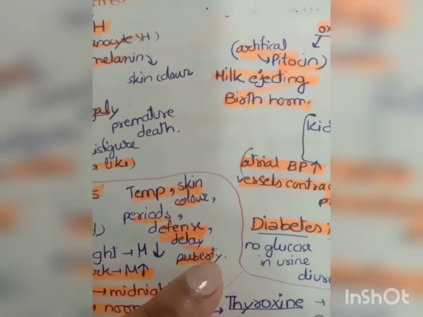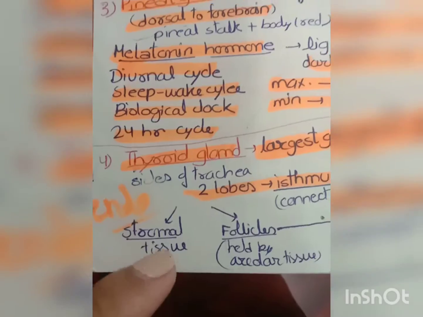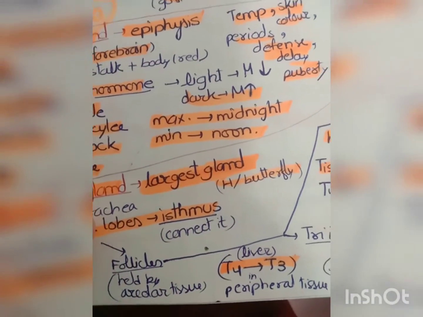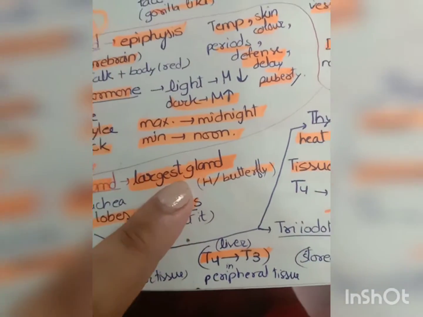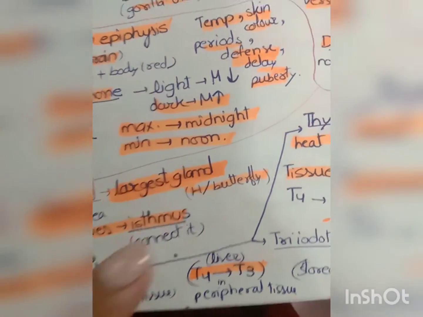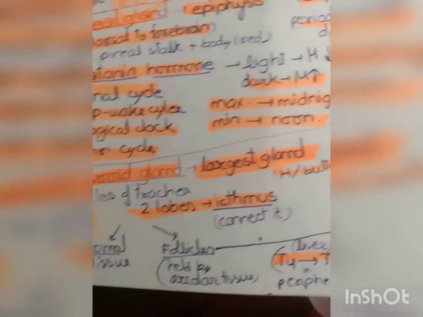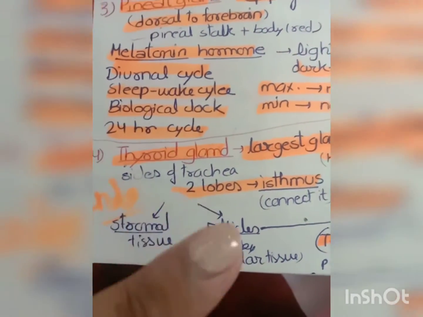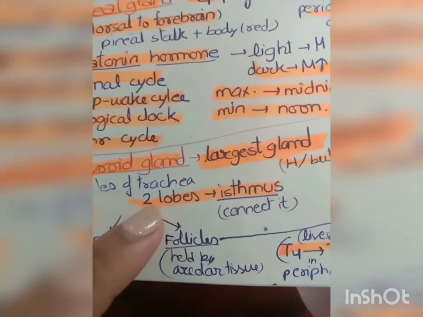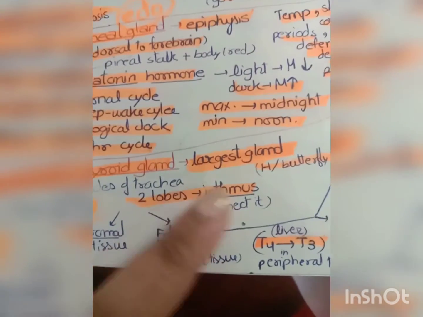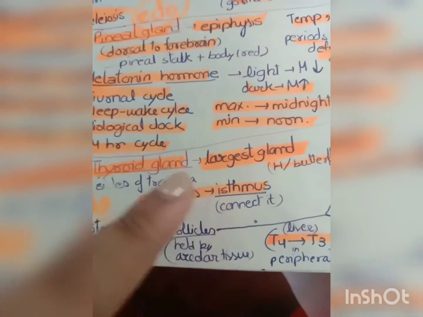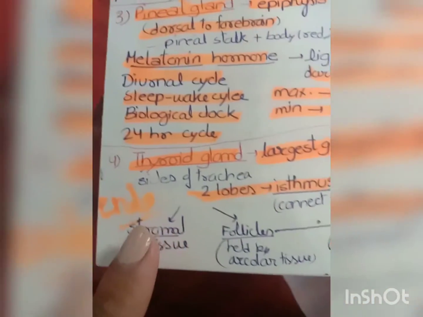Okay, now the next gland is the thyroid gland. It is the largest gland of our body, and its shape is H shape, or it looks like a butterfly, means its shape is like that. Okay, it is found on the two sides of the trachea. It has two lobes which are connected by isthmus. Okay, it is just a connection between the two lobes of the thyroid gland.